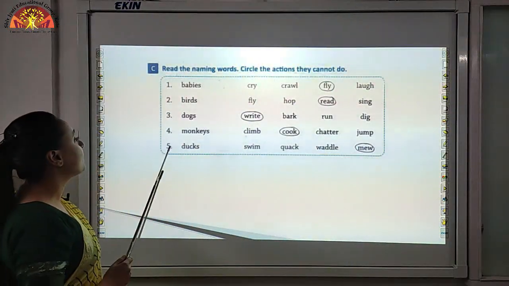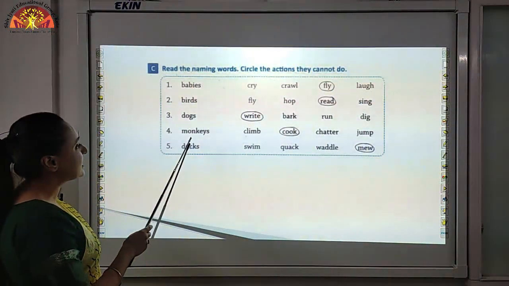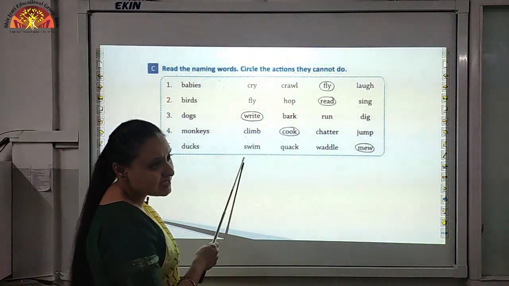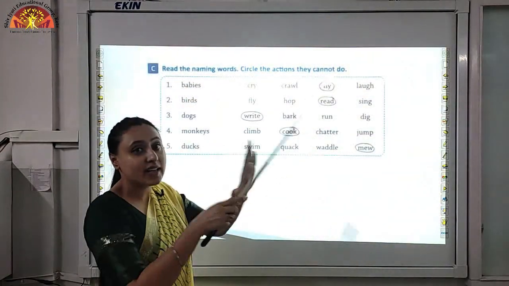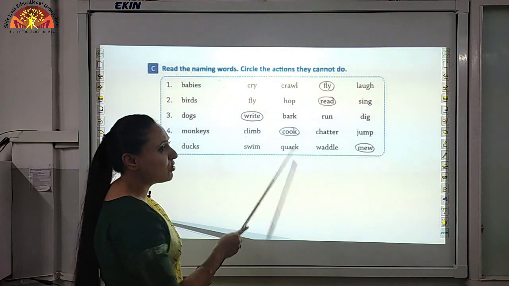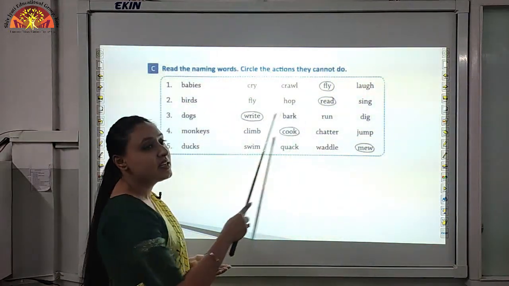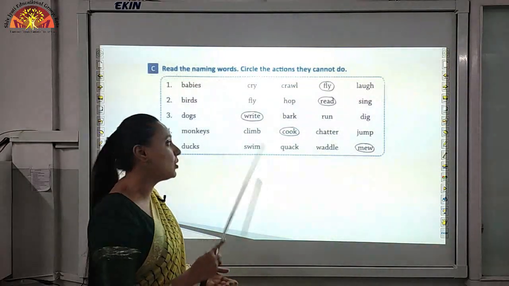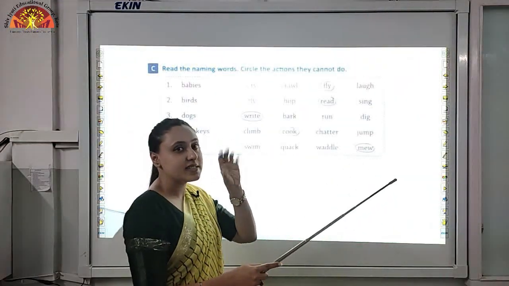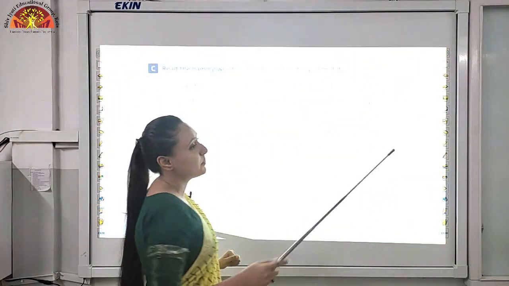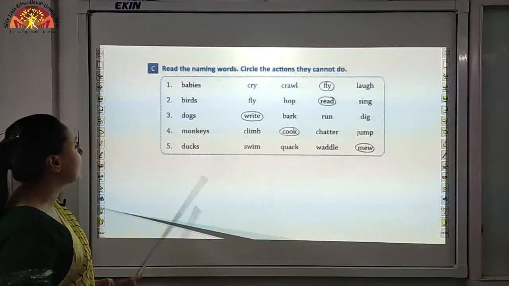Now look at number 4, monkeys. Monkeys can climb, yes, they can climb on trees. They can cook, can monkey cook? No, so we will circle COOK, cook. They can chatter, yes, they chatter. They can jump, yes, monkeys can jump.